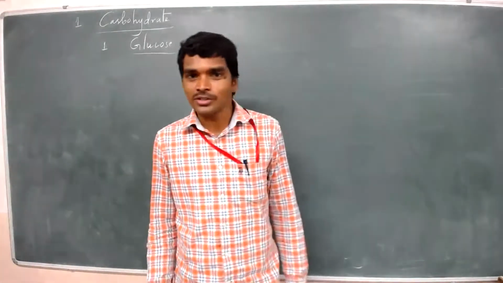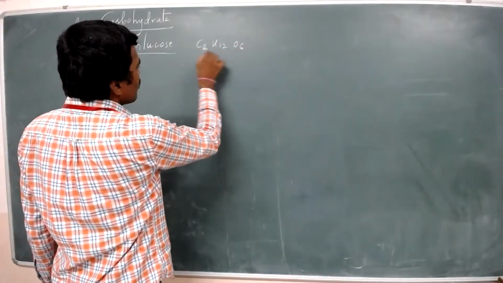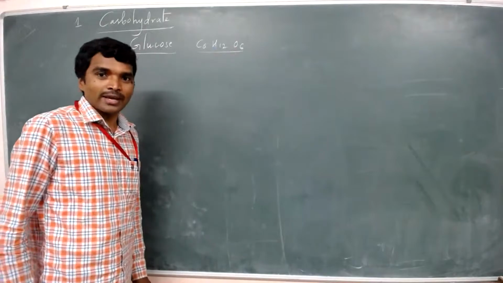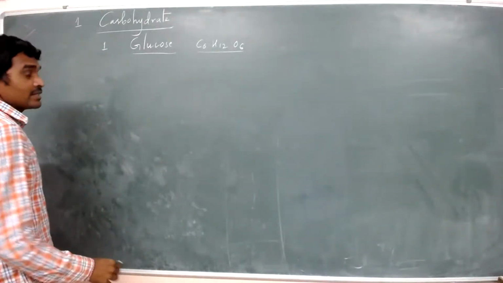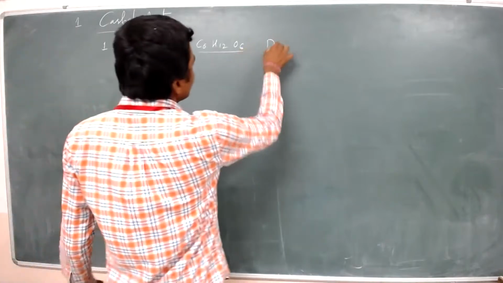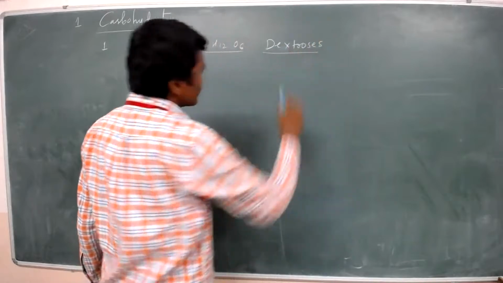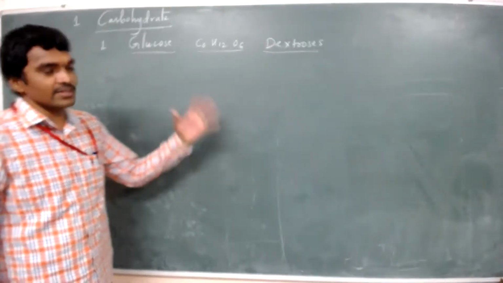The glucose formula is C6H12O6. Glucose is also known as dextrose.